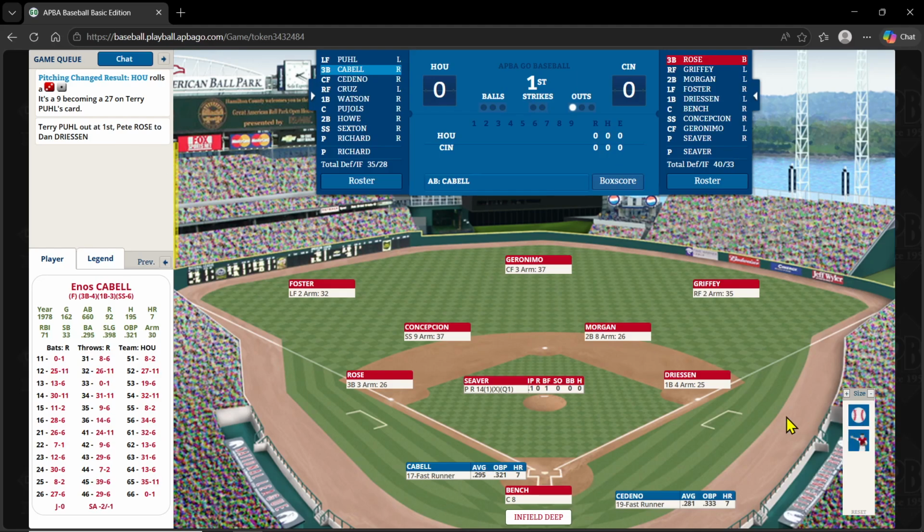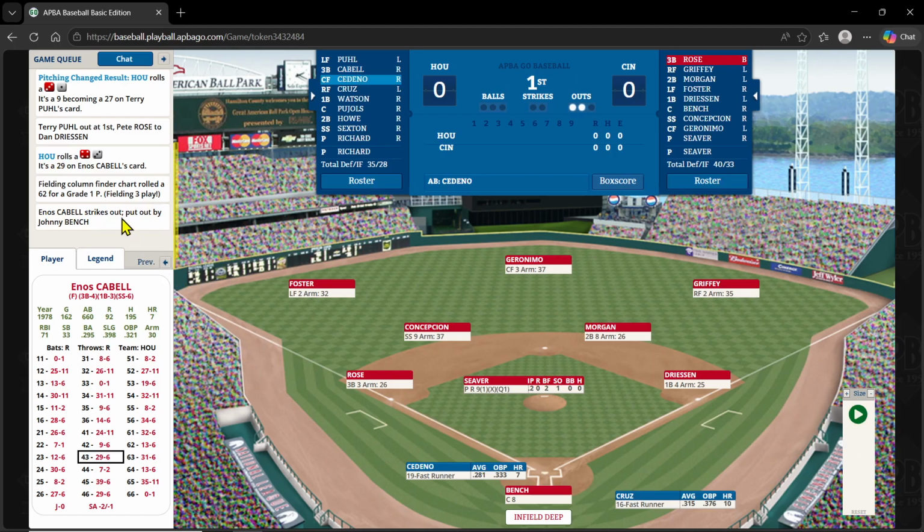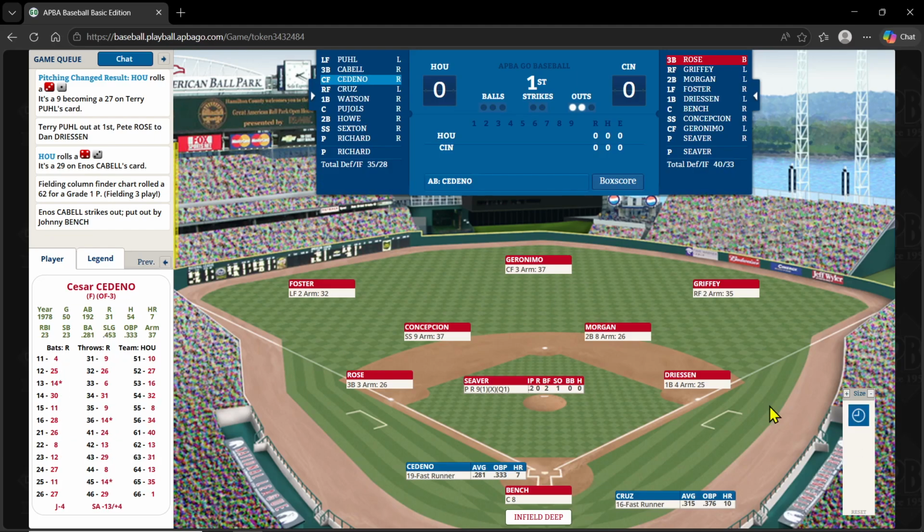So there's a pitcher result change that took a hit away. And that'll bring up Enos Cabell. He's -1. That'll bring Seaver up to a 14. And on a 43-29, it's going to end up being a strikeout. Seaver has an X, so I think that ended up being a strikeout because of the X. 2 out. And here's Cedeno.